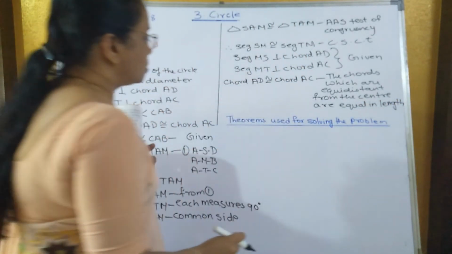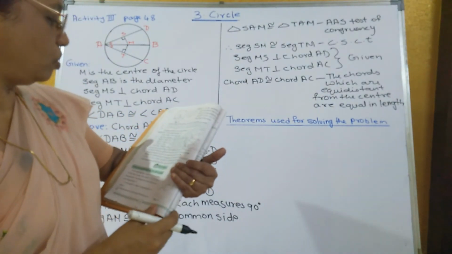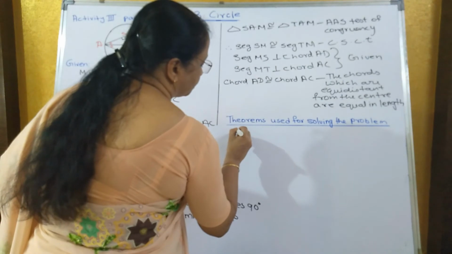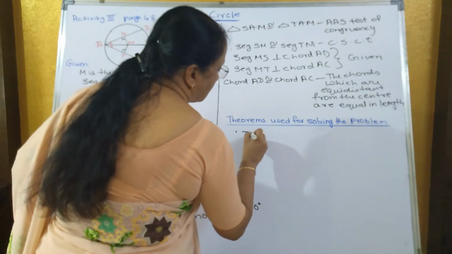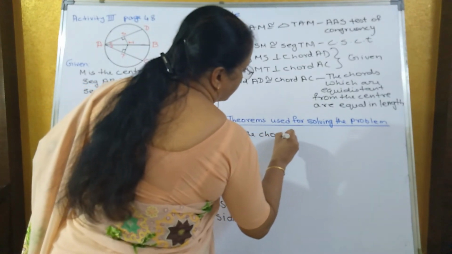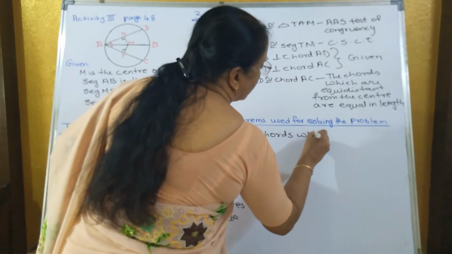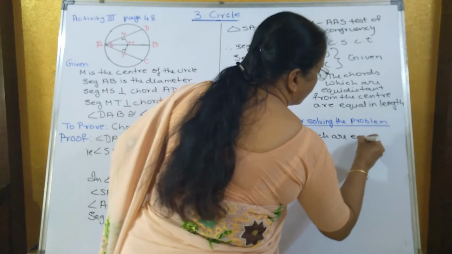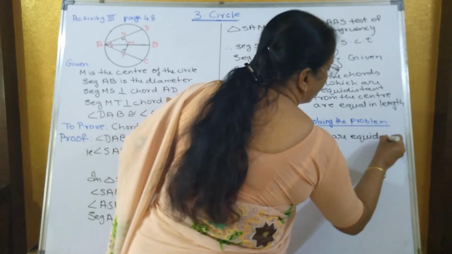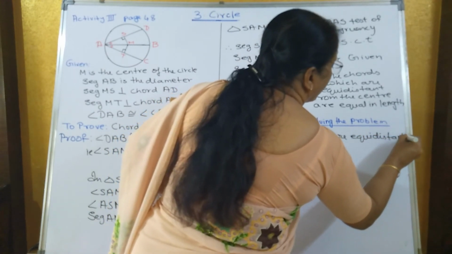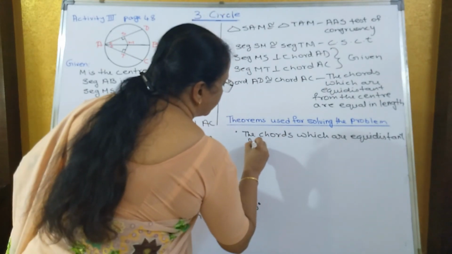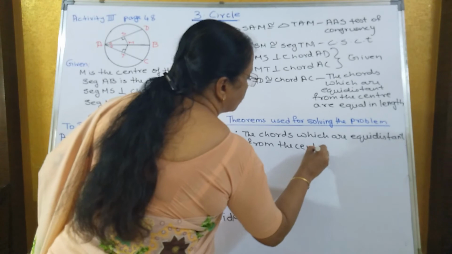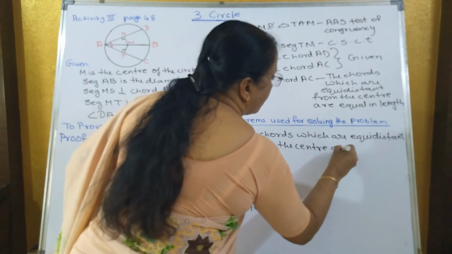Now they have asked a question: which theorems did we use to solve this problem? One of the theorems was this: the chords which are equidistant from the center are equal in length.